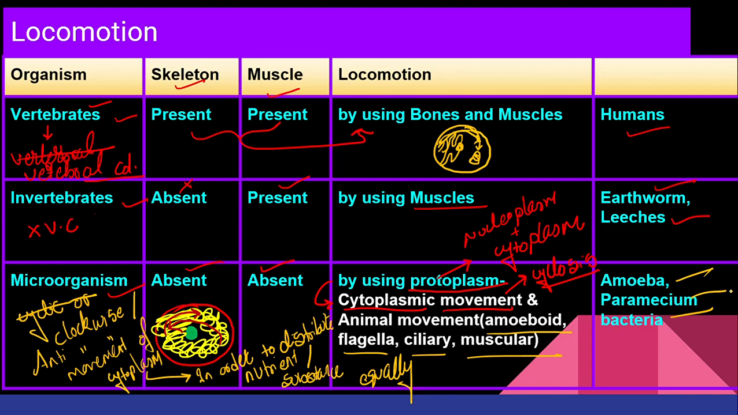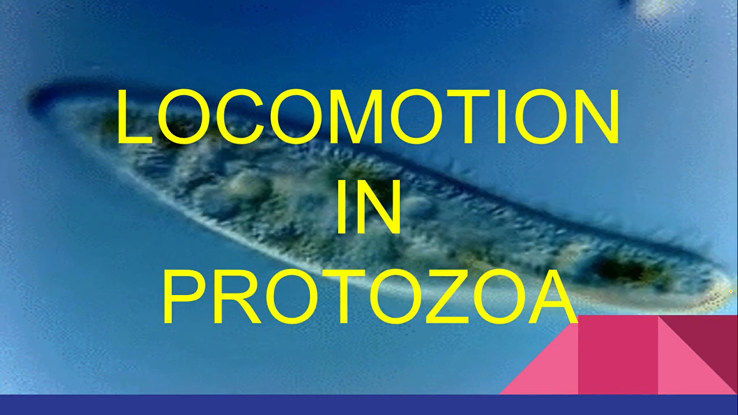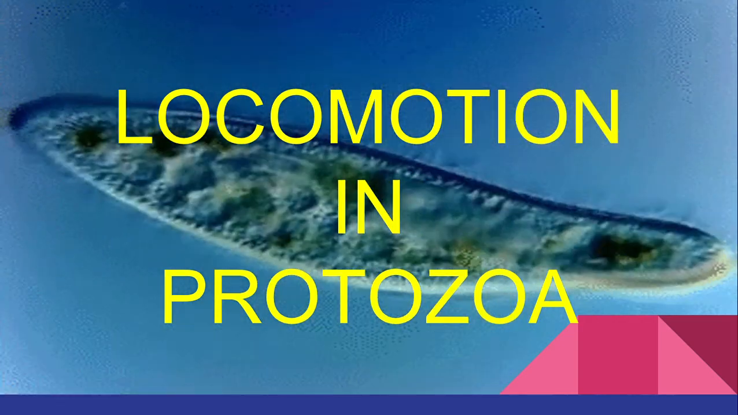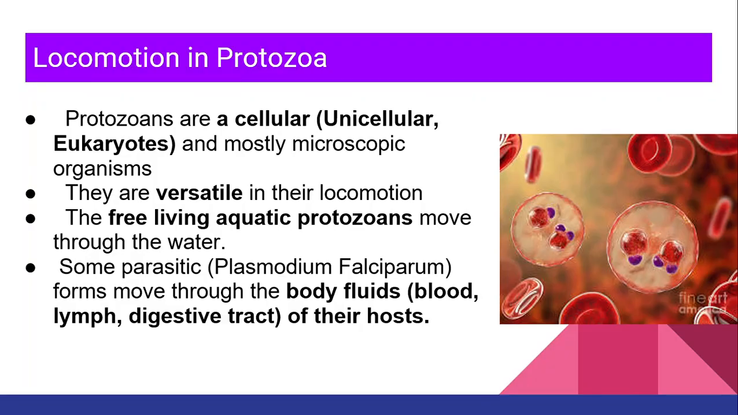Example, amoeba, paramecium, and bacteria, right? Now, let's understand and start our chapter with the locomotion in protozoa. But before understanding how the locomotion occurs in protozoa, we are supposed to first understand what protozoa is. When we speak about protozoa, I have already told you in which kingdom I am supposed to place it. I am going to place it under kingdom